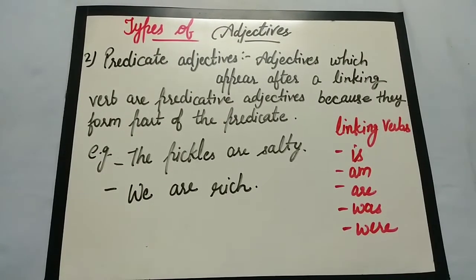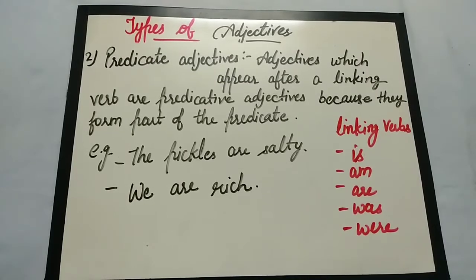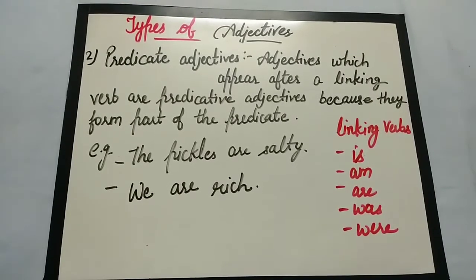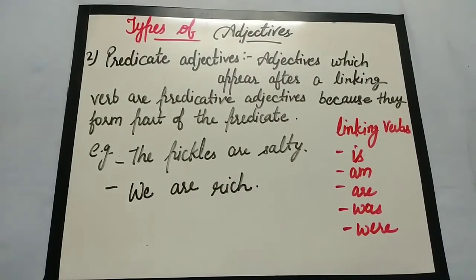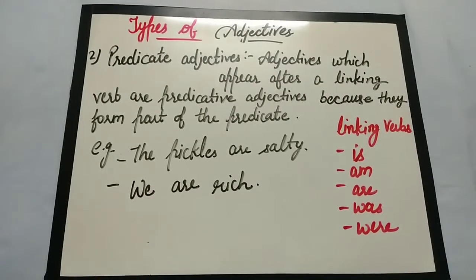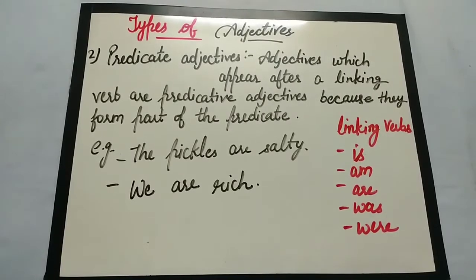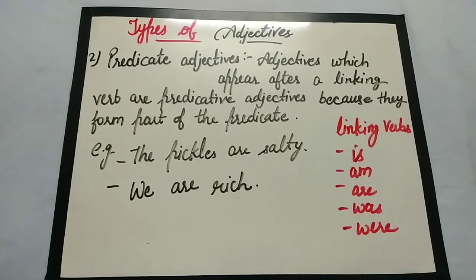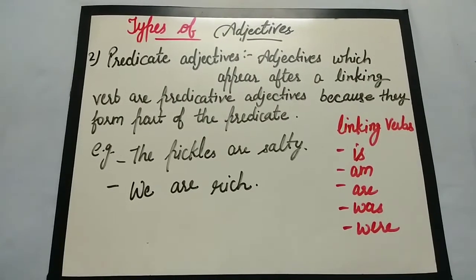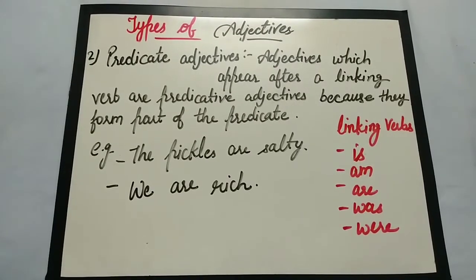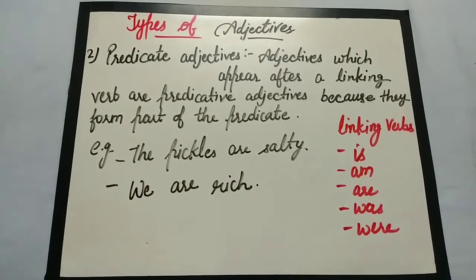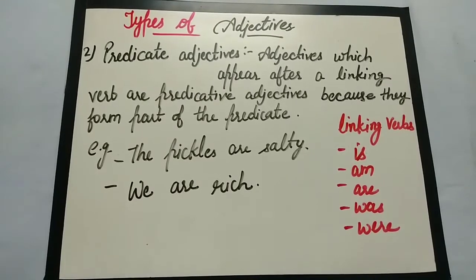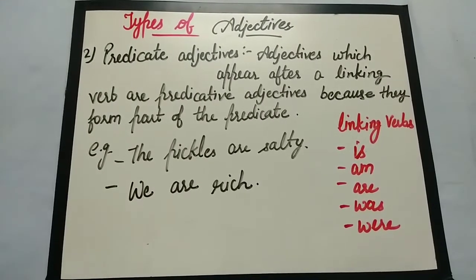Examples are given here. The pickles are salty and we are rich. Notice each of these adjectives is modifying the subject of the sentence, like the pickles and we. They are trickier to spot because they come after the verb instead of before the noun, but they are still members of the adjective tribe. So these two were the distributive adjectives. Now we are going to read about our limiting adjectives.